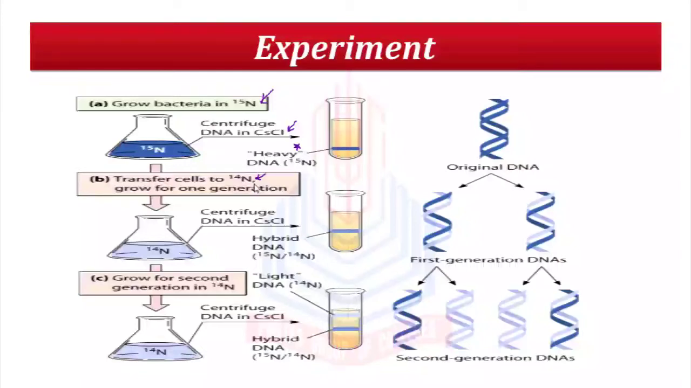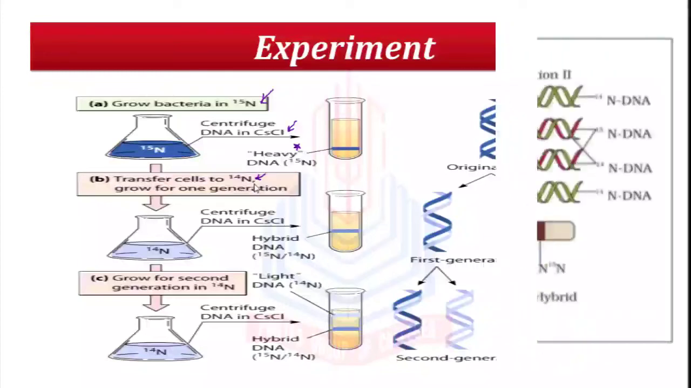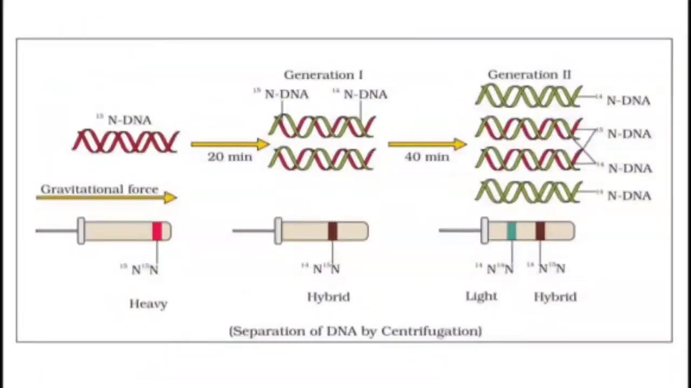So at definite time intervals, as the cells multiplied, samples were taken and the DNA which remained as double-stranded helices was extracted. The DNA obtained from the culture one generation after the transfer from 15N to 14N medium, that is after 20 minutes, because E. coli divides in 20 minutes, was a hybrid. The DNA obtained after another generation, the second generation, was composed of equal amounts of hybrid DNA and light DNA.